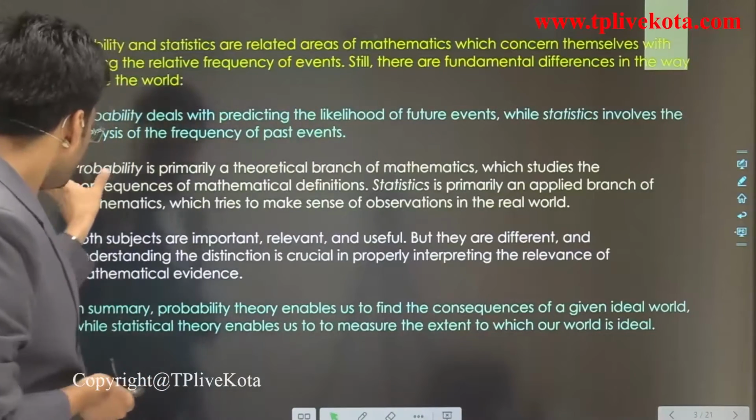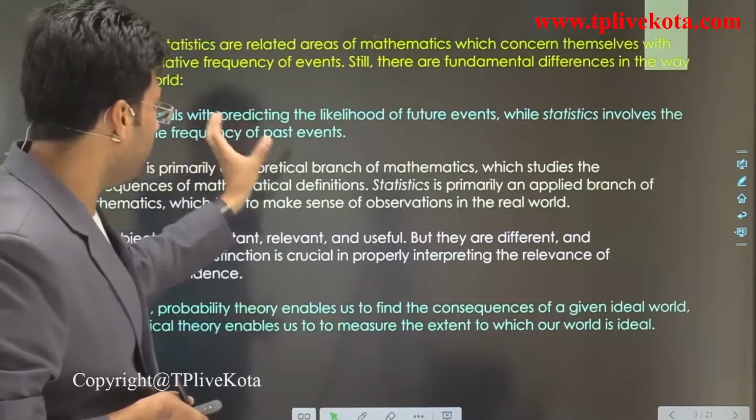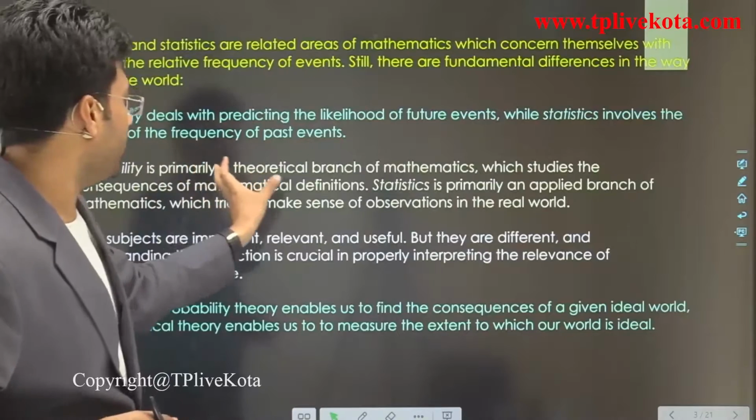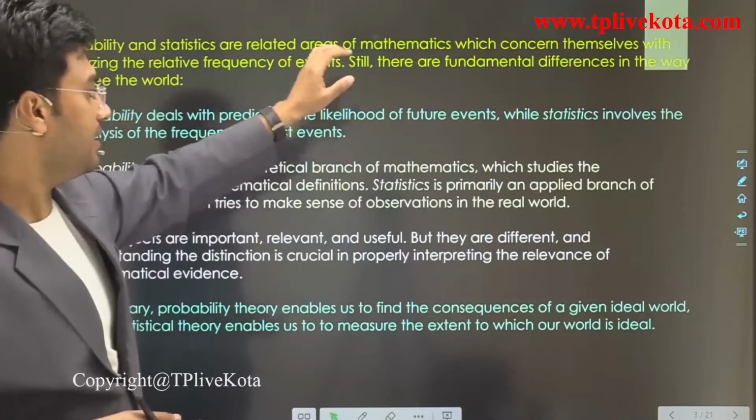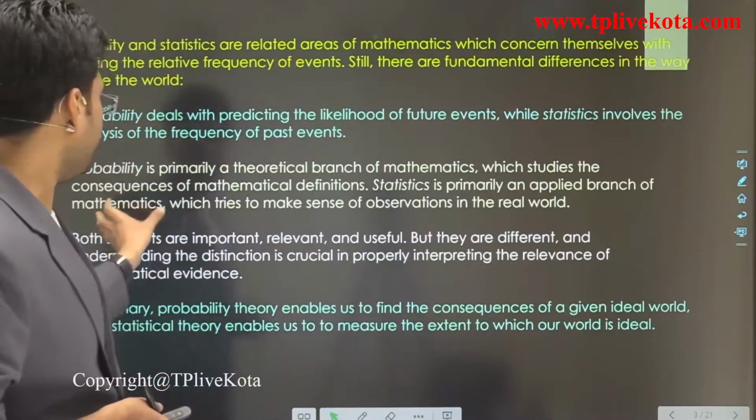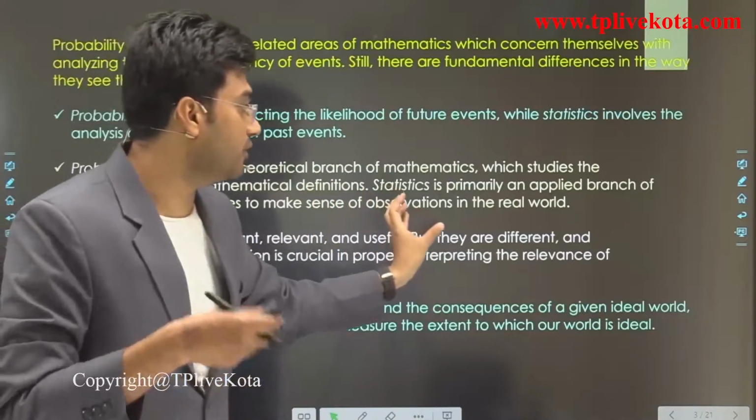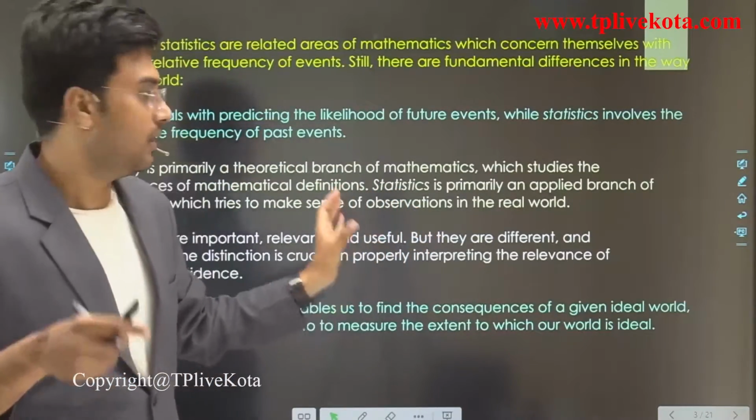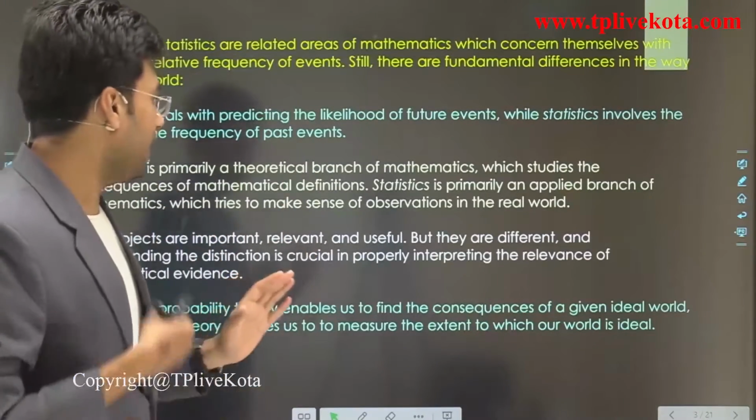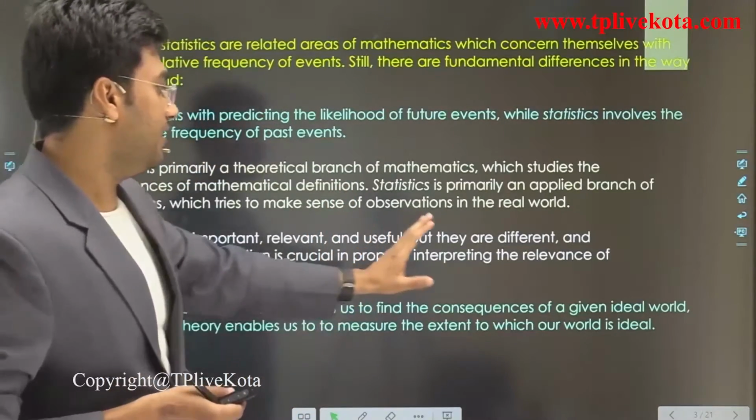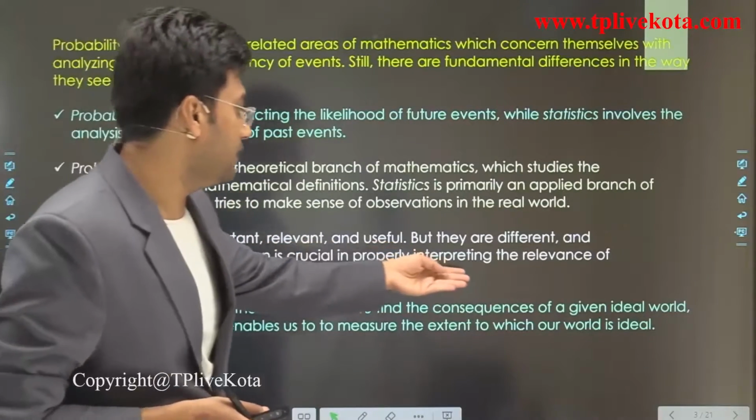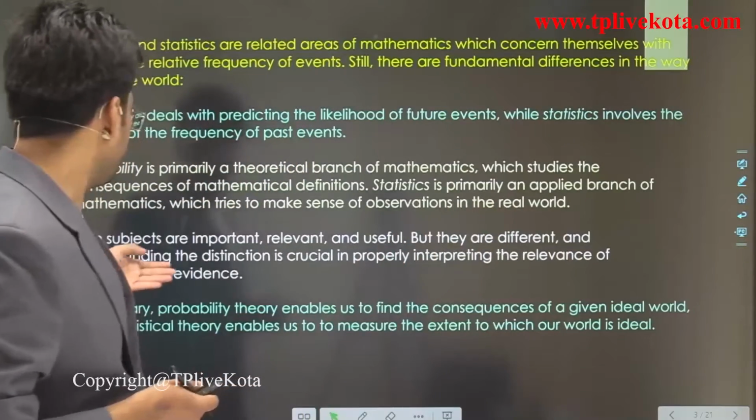Now, probability is primarily a theoretical branch of mathematics which studies the consequences of mathematical definitions. And statistics is primarily an applied branch of mathematics which tries to make sense of observations in the real world. Both subjects are important, relevant and useful, but they are different, and understanding the distinction is crucial in properly interpreting the relevance of mathematical evidence.